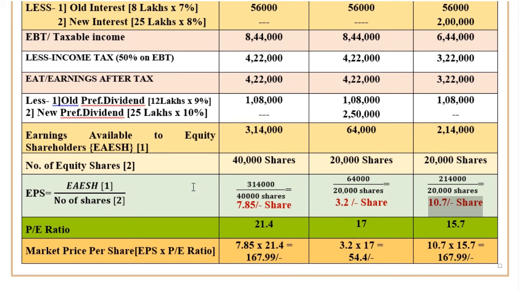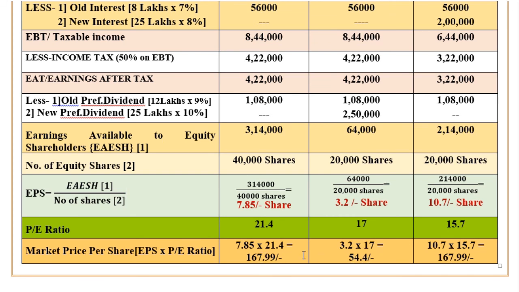So dear students, if you consider market price per share for judging whether you have to adopt plan 1, plan 2 or plan 3, plan 1 and plan 3 are giving the same result. But in plan 2, they are giving 54.4, so you reject this plan.